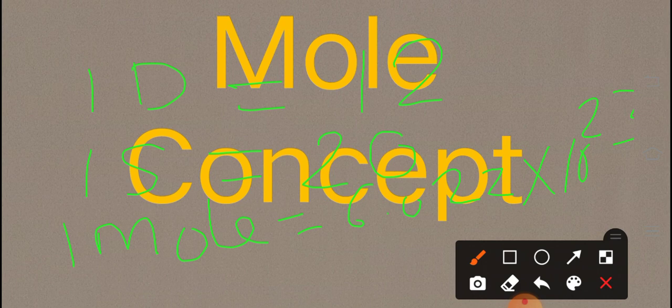So a substance which contains 6.022 into 10 power 23 atoms or molecules or ions is known as a mole. The question that arises here is, how do we obtain 1 mole equal to 6.022 into 10 power 23?